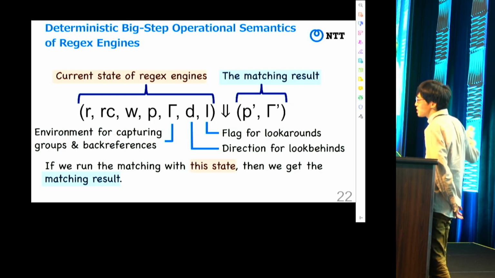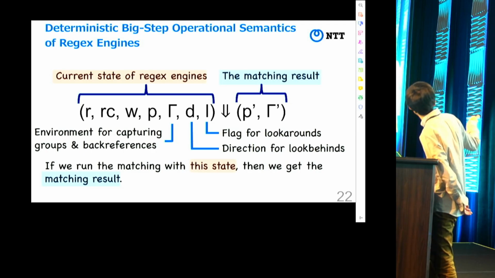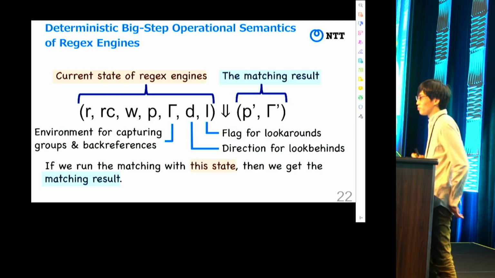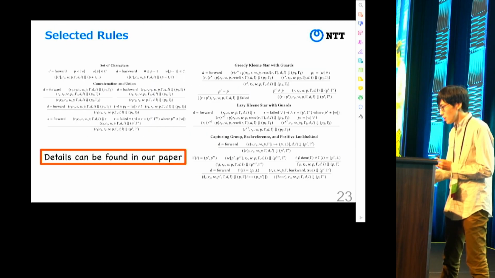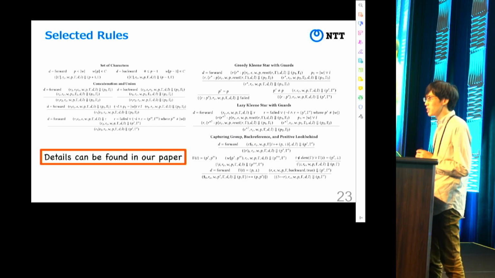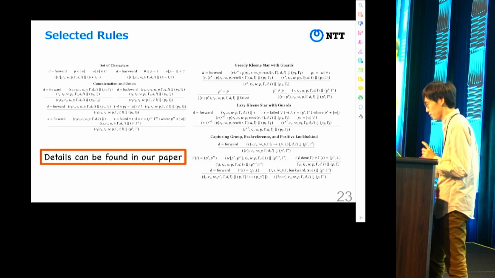This means that if we run the matching with this state, then the output is this. And this is selected rules of our semantics. I do not describe the detail, but you can find the detail in our paper.